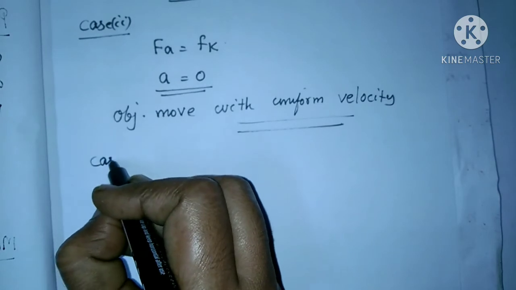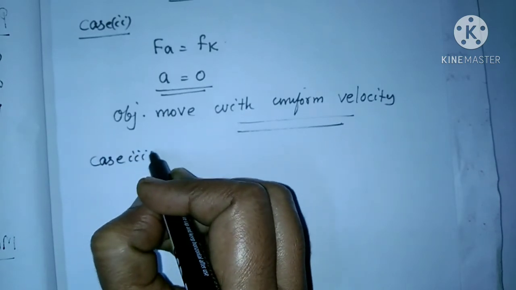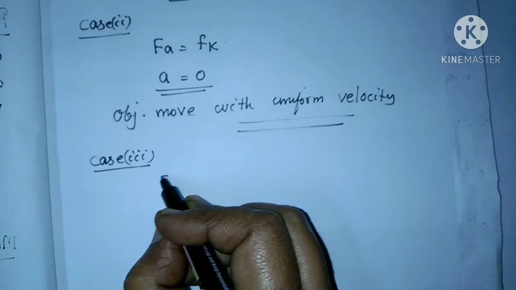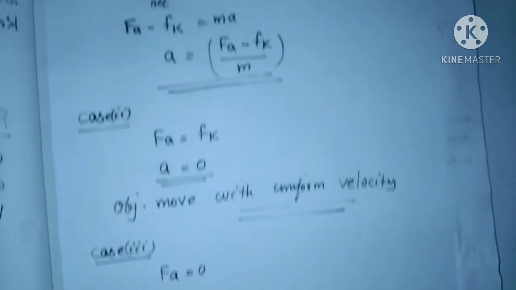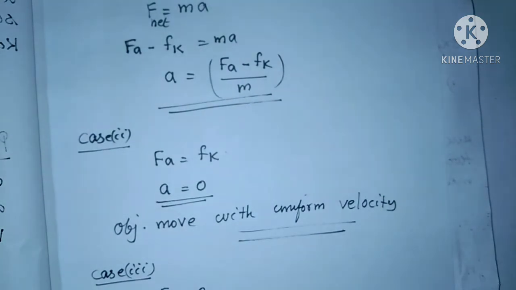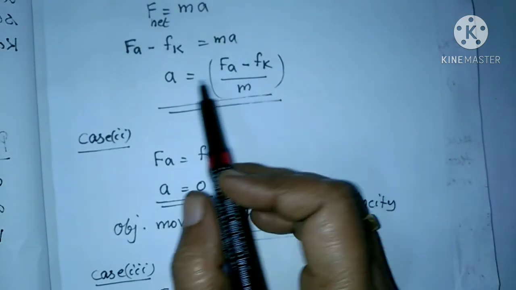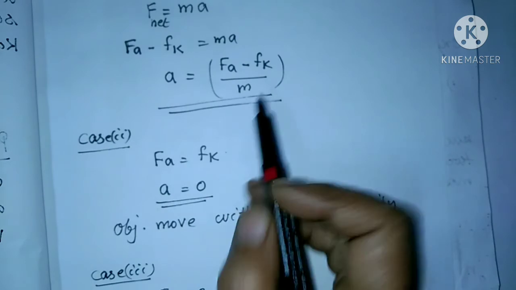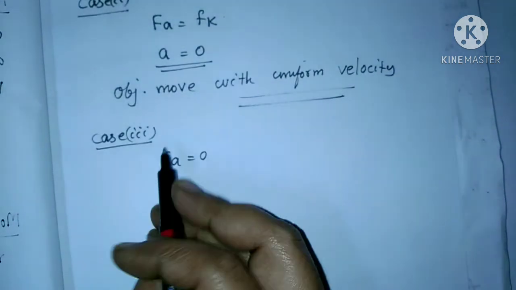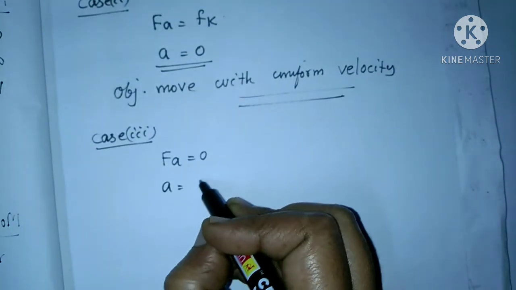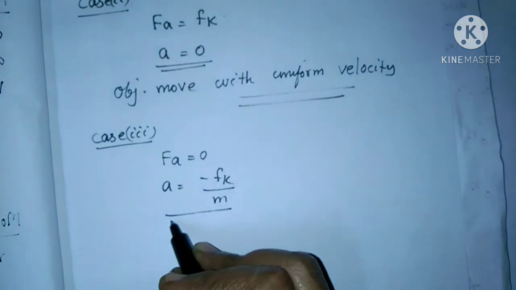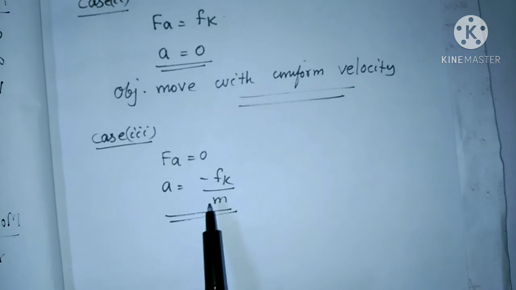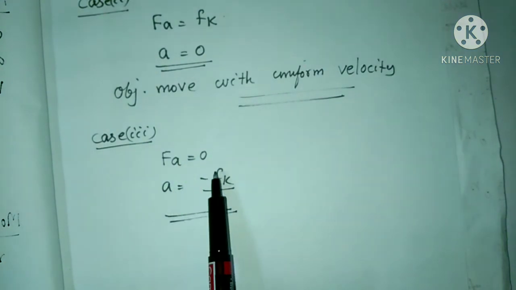Then the third case: the applied force equals 0. When the applied force is 0, what is the acceleration of the body? a equals minus Fk divided by m. This is the acceleration of the body when the applied force is equal to 0.